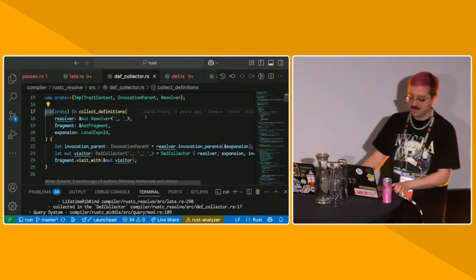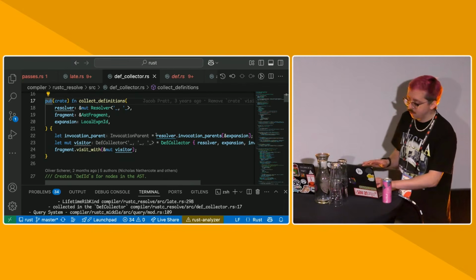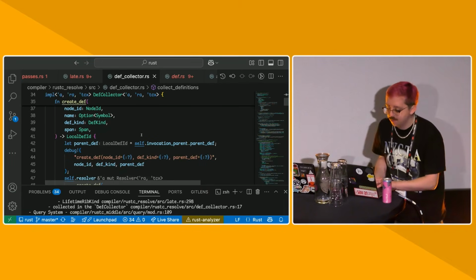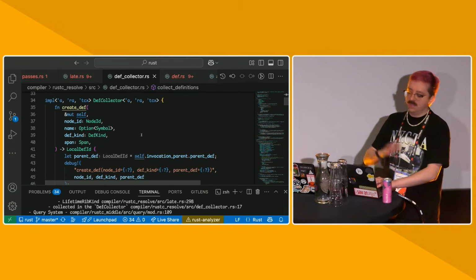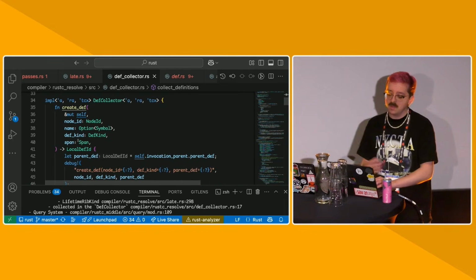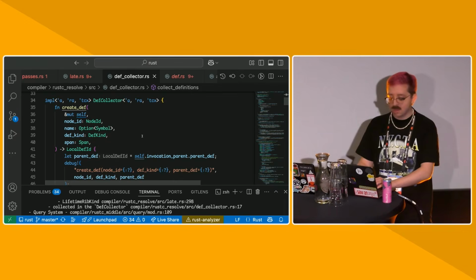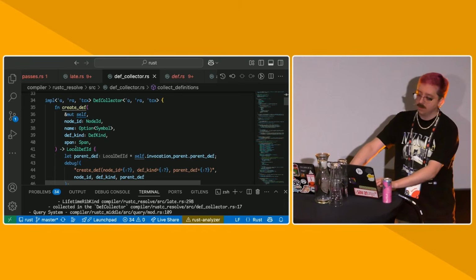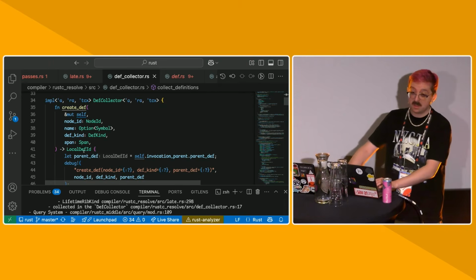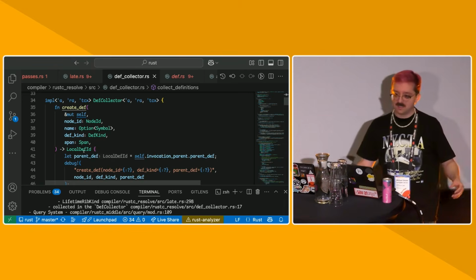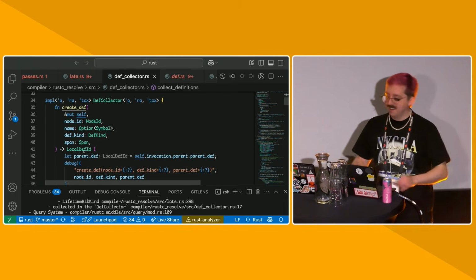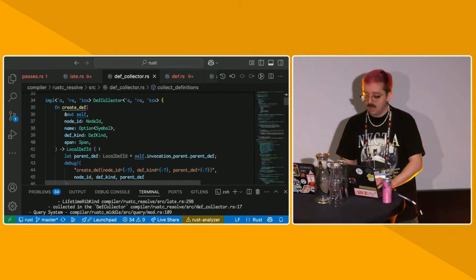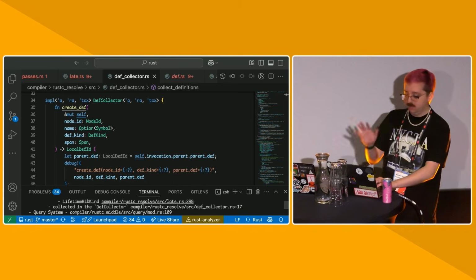for tree-shaped data. But the def collector is responsible for, basically every time it encounters an item, it will call this function called createDef, and it will associate some things we need to know about that, like its name and its def kind, which is basically what kind of item it is. And then it will assign it a def ID. It will give us back a local def ID, which is just a def ID where we know that the crate is the local crate, but a def ID is just a local def ID plus a crate ID. And then we use that def ID ubiquitously throughout the compiler. So resolution is done.